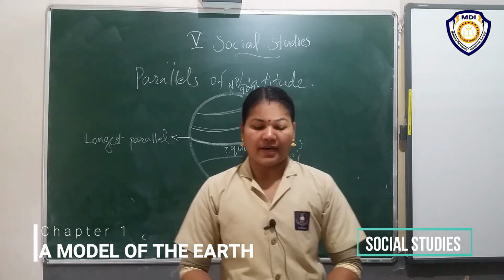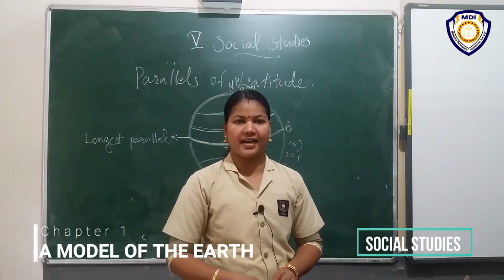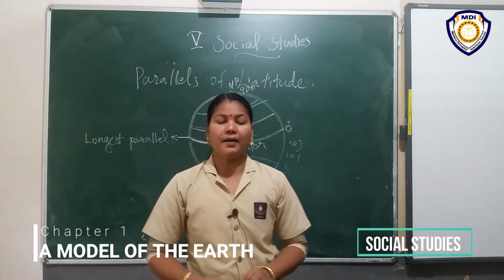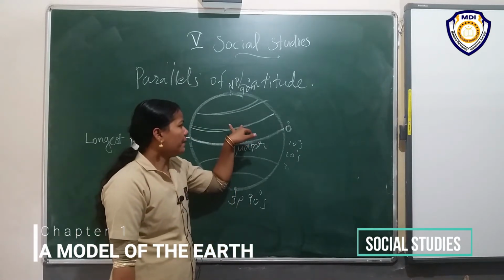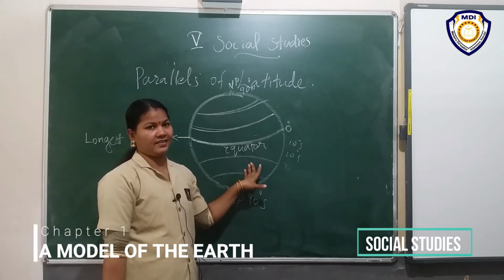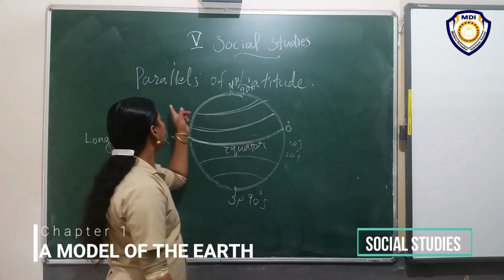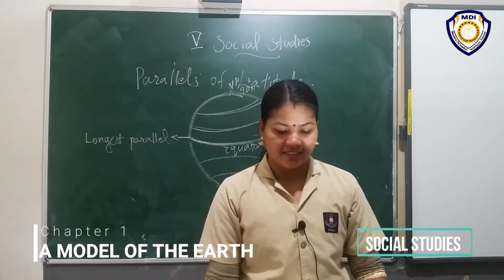What is the reason behind it? They are called parallels because they run parallel to the equator. That is why they are called parallels of latitude. Is it clear?